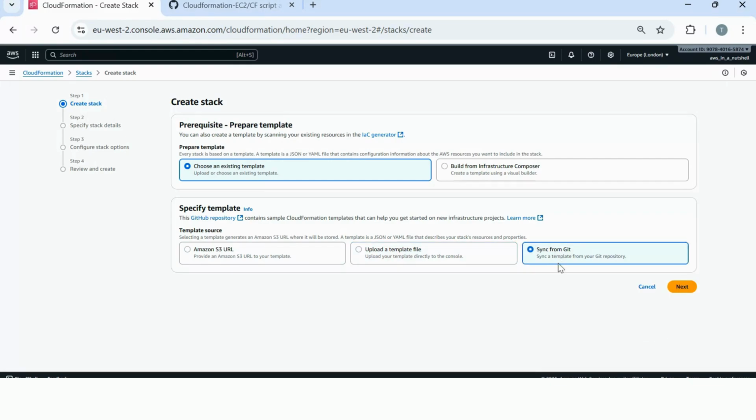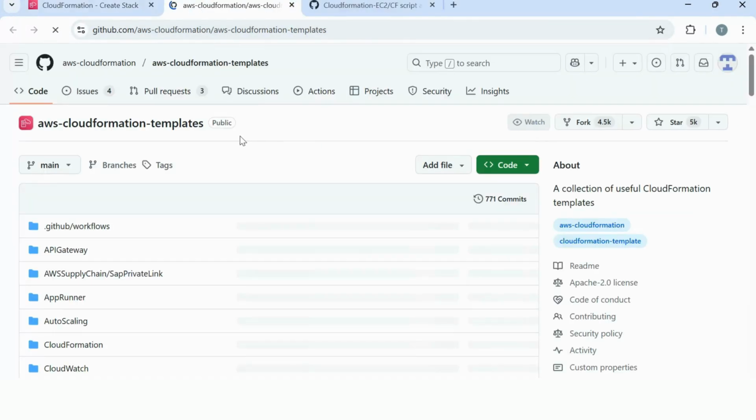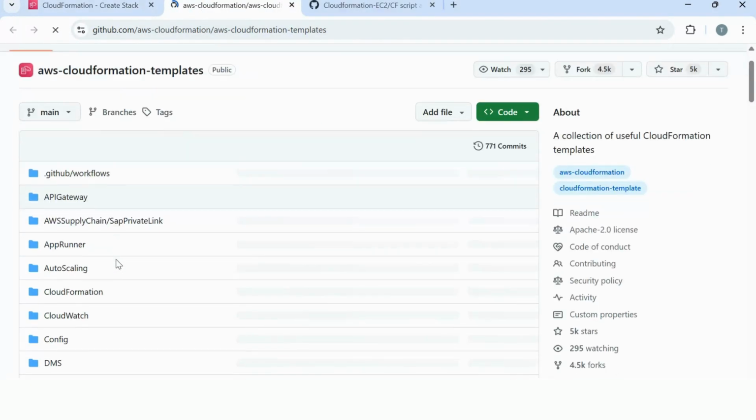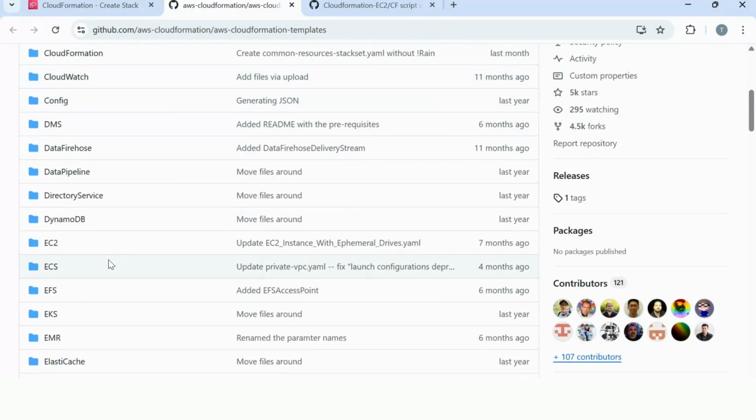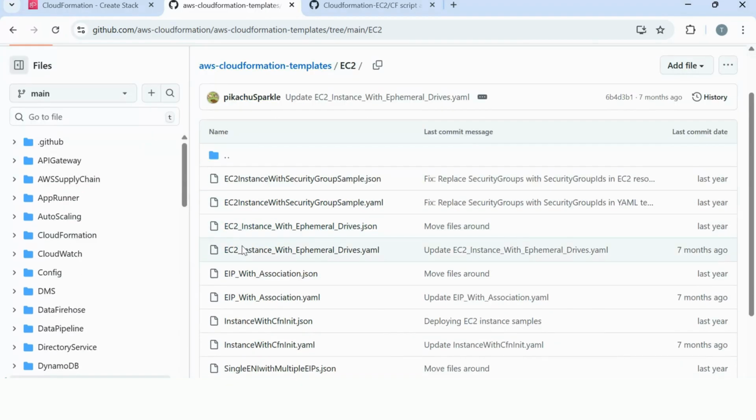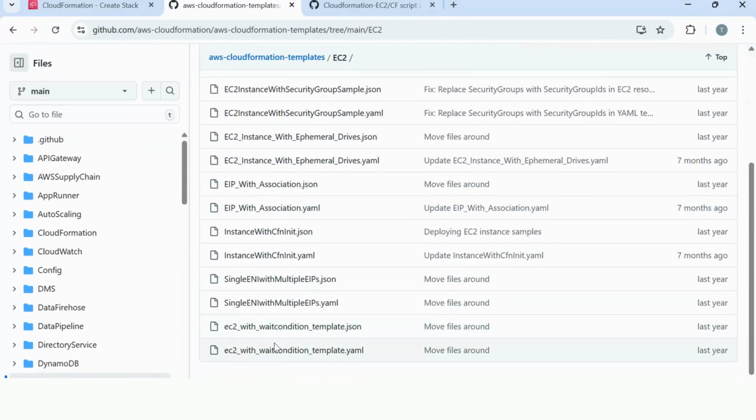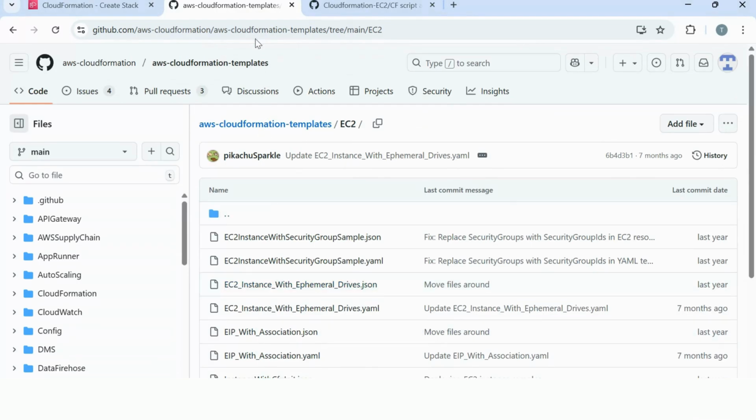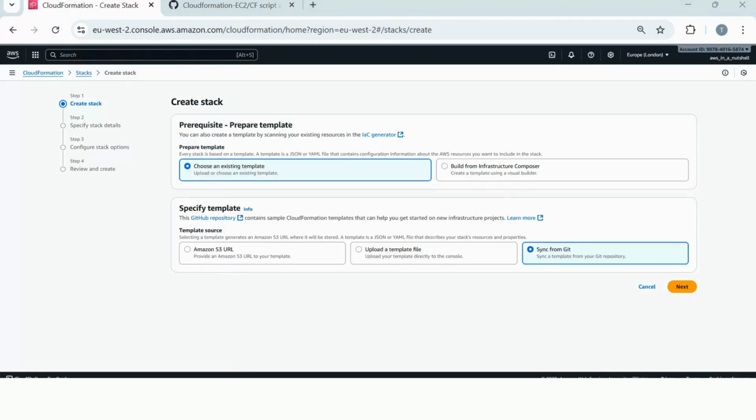Before we do that, we'll just take a quick look at the other option, and that's that you can sync from Git. So this is going to help you sync some code from a GitHub or a Git repository. We're not going to do that, but the other thing we'll just look at is this hyperlink that it provides. This takes you to a lot of AWS defined CloudFormation templates. So if you come into EC2, for example, you can have a look through some of these templates. Again, for this tutorial, you can just pick one of those if you want to do that. But again, what we're going to do is use a template that I've already developed.